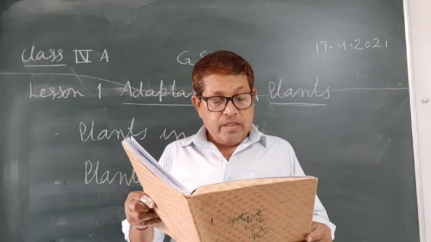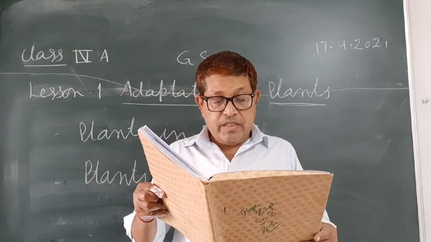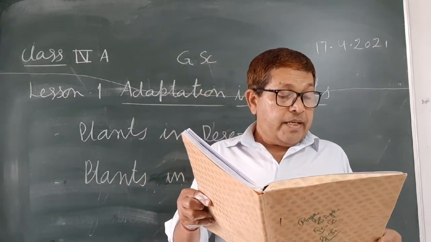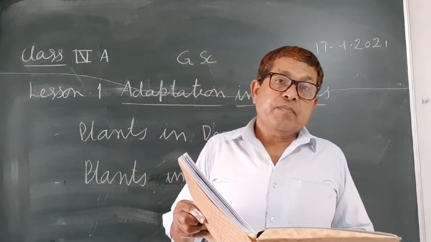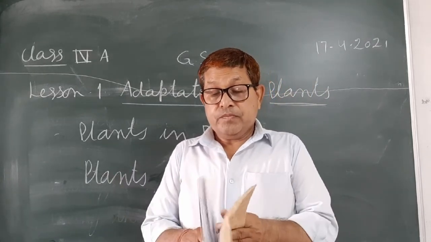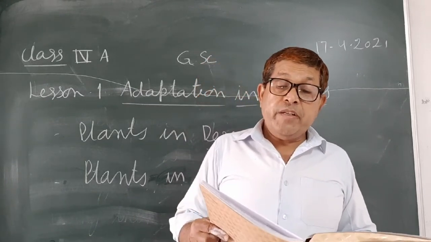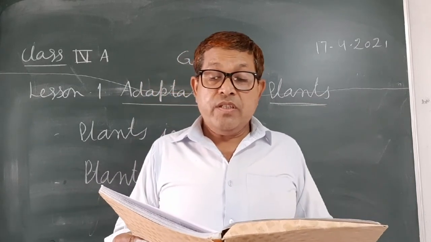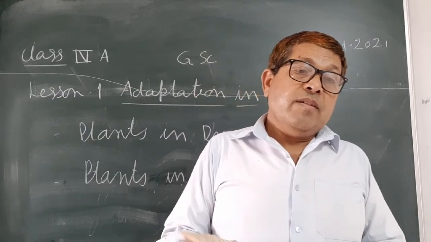Teak, gulmohar, sesame, eucalyptus, neem, peepal and sal are the common trees growing in the plains. So that's for today. Next day we will discuss the plants on the sea coast, plants in marsh areas, and the aquatic plants. Thank you very much.